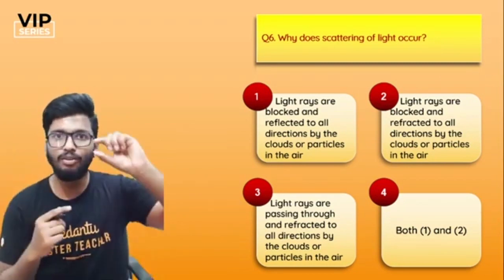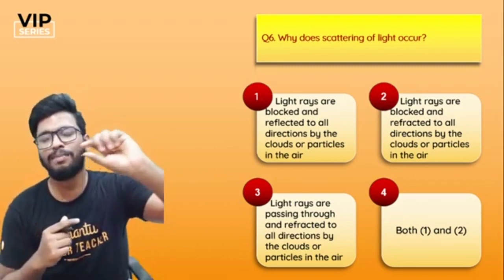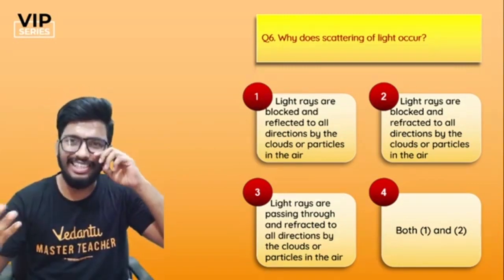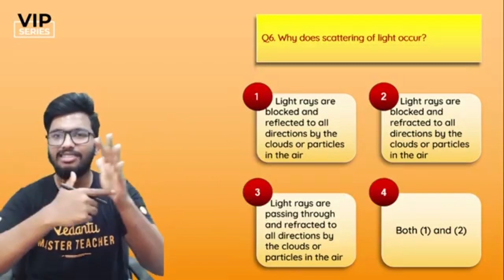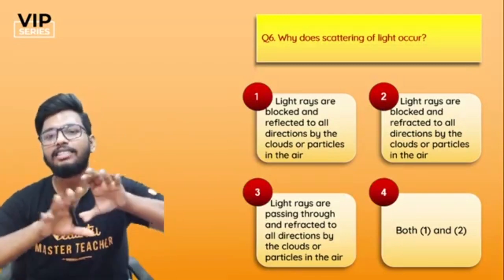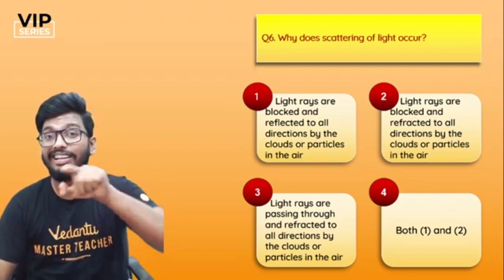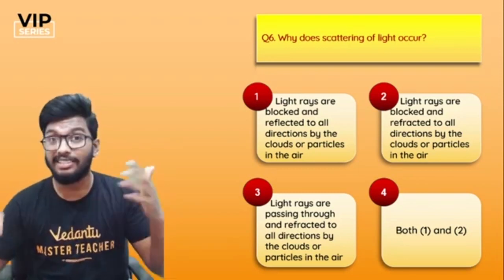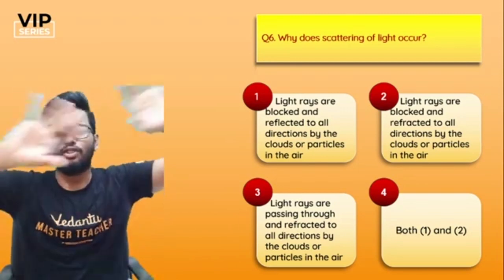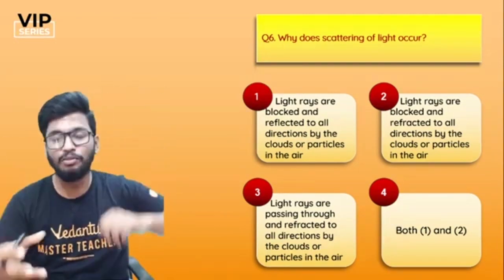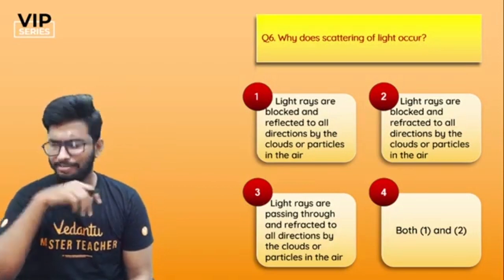Okay, right? Even though the dust particles are small, which you can barely see, light is even smaller than that. So when the light is traveling and when it hits these kinds of dust particles, it gets scattered. It does not get refracted, but it gets reflected. Because the dust particle blocks its path, it gets reflected in different directions, or in all directions, and that is what causes scattering of light.